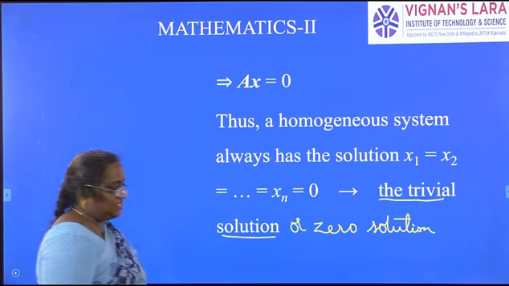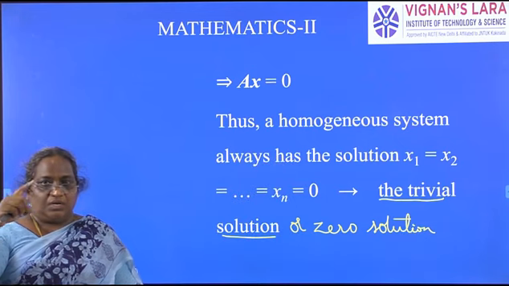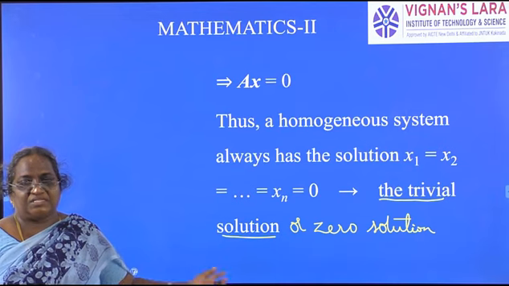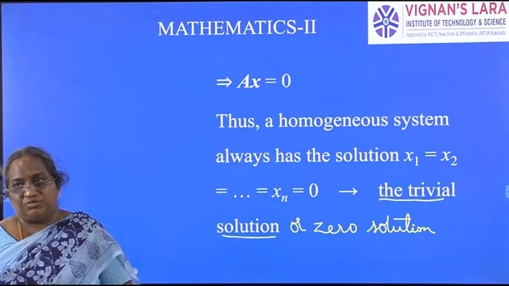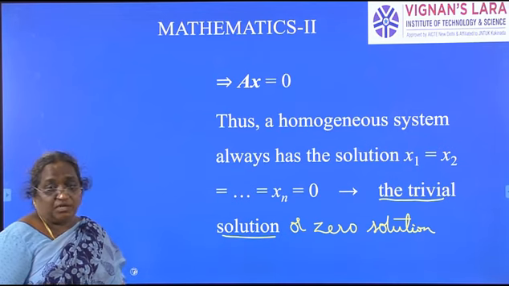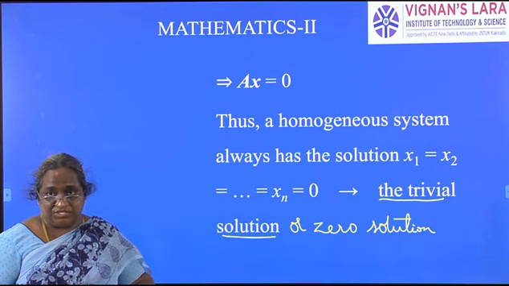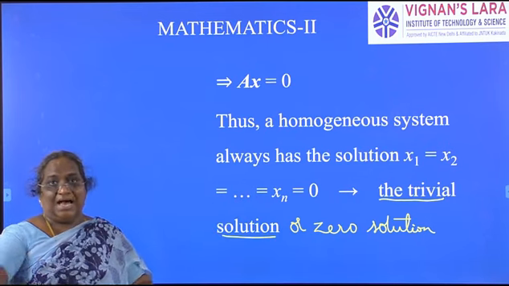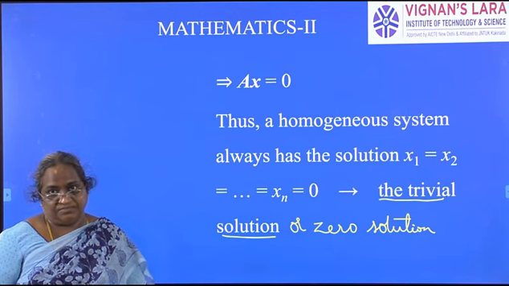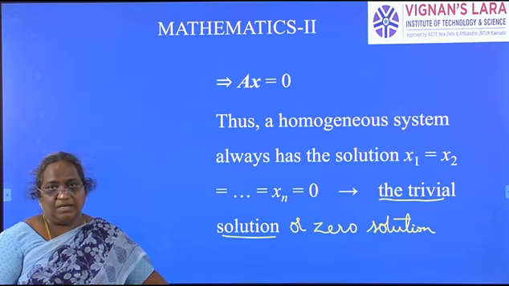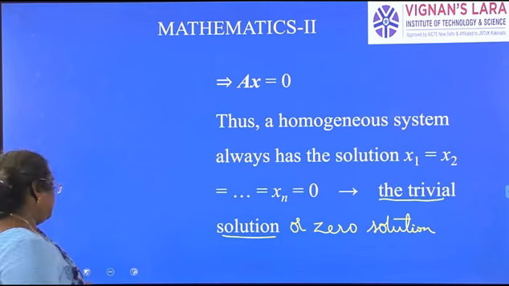So for a homogeneous system, the capital O zero matrix is a definite solution. Now our aim is not to say that x1, x2, up to xn equal to 0 is the solution. You have to find a solution other than 0 if it exists. That is our aim here in solving a homogeneous system of equations.